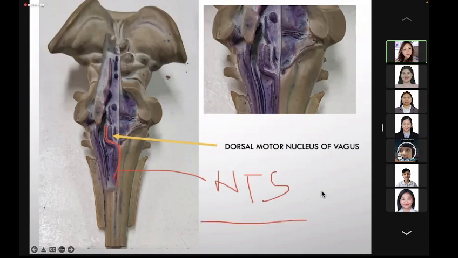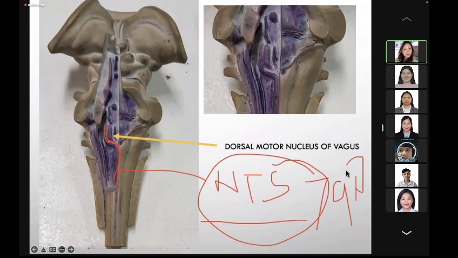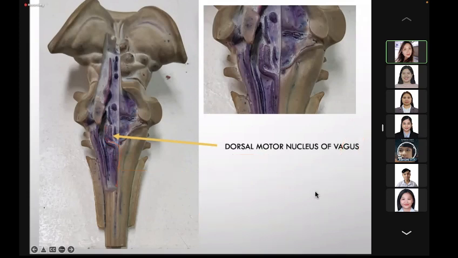It is composed of sensory cranial nerves 7, 9, and 10. Again, the nucleus of tractus solitarius is composed of the sensory divisions of cranial nerves 7, 9, and 10. Okay? Clear? This is the facial, the glossopharyngeal, and the vagus nucleus. Okay?